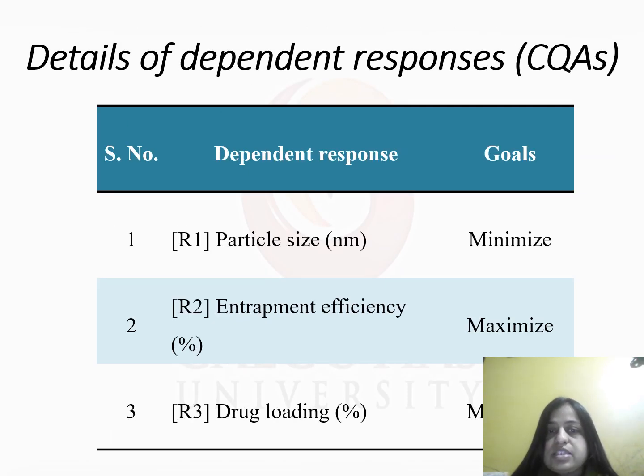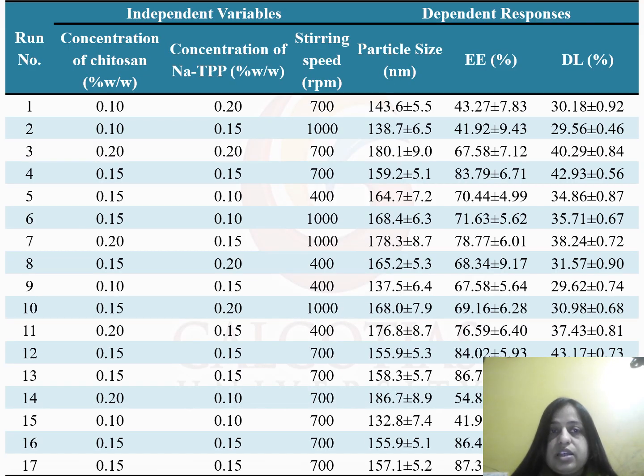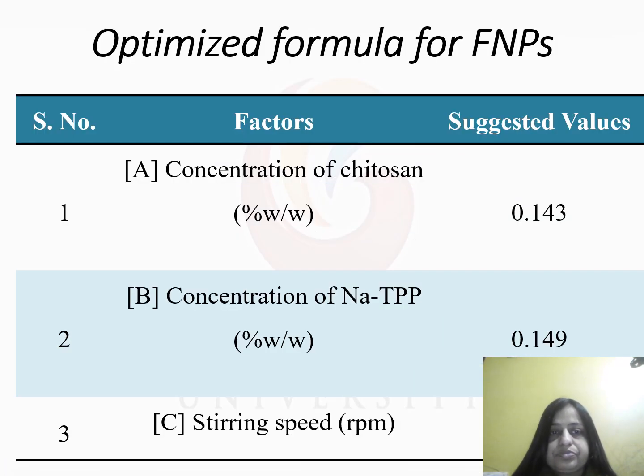Particle size, entrapment efficiency, and drug loading are the dependent variables. Our goal is to keep the particle size minimum, entrapment efficiency maximum, and drug loading maximum. Now according to the analysis, these are the actual values of the independent variables, that is chitosan concentration, sodium TPP concentration, and stirring speed. These are the responses which we have got after the experimental design: particle size, second is entrapment efficiency, third one is percent drug loading.